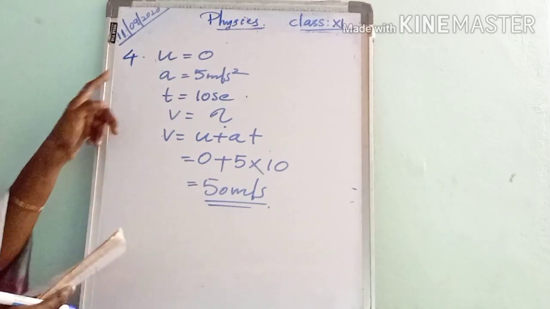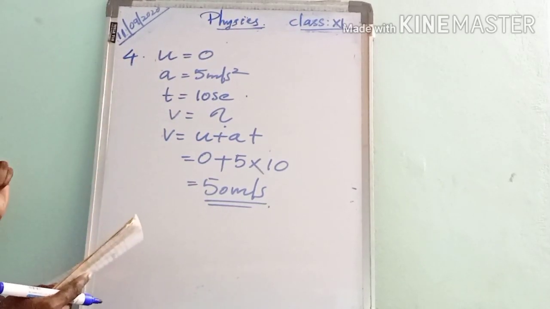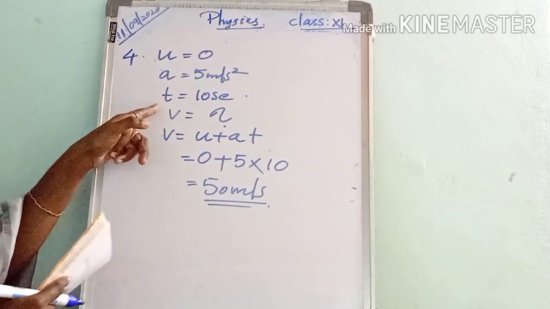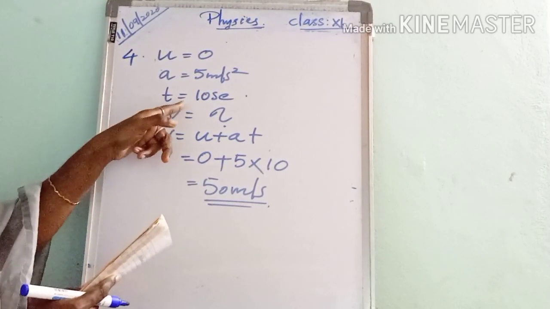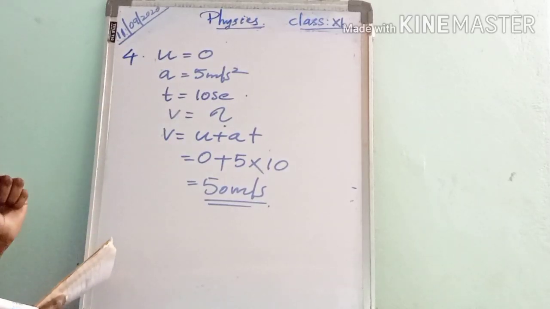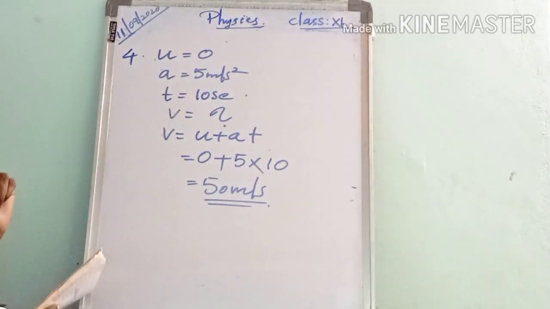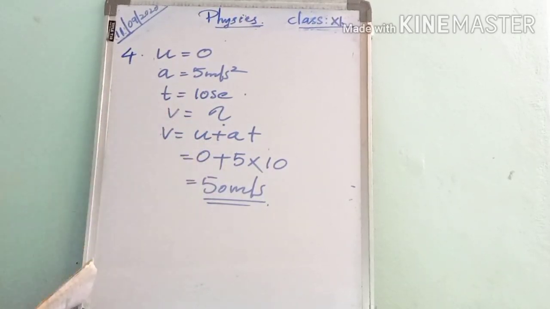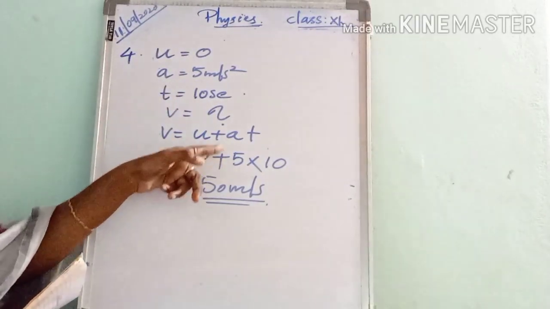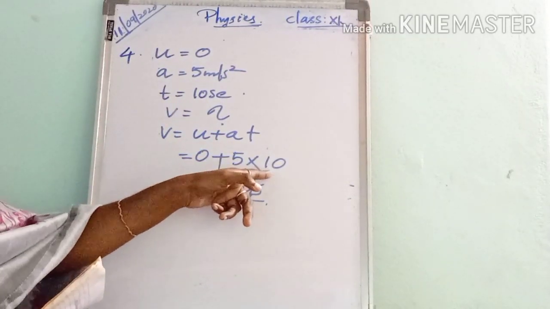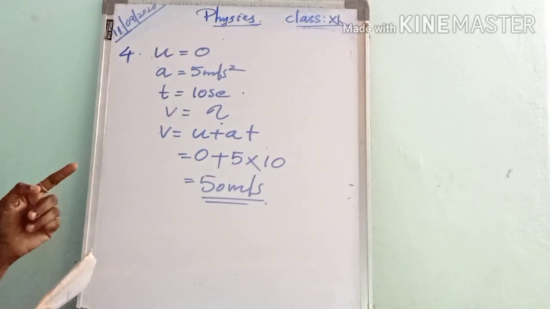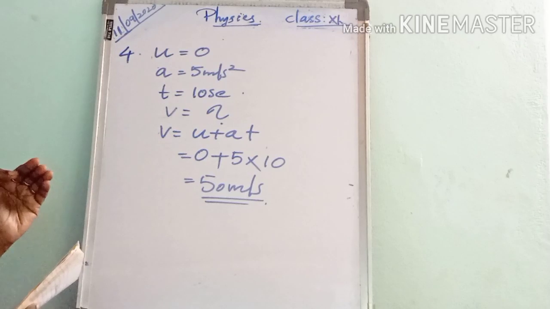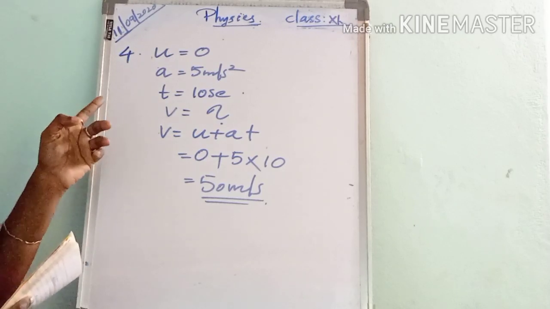Okay, here a car starting from rest, so its initial velocity is 0. It has an acceleration a of 5 meters per second squared. Then we have to find what speed is attained by the car after 10 seconds. So we have to find the velocity, or the speed, v. We have the relation v equals u plus at. Then substitute u as 0, plus acceleration 5 into time 10. So it is 50 meters per second. This is the speed of the car attained after 10 seconds.